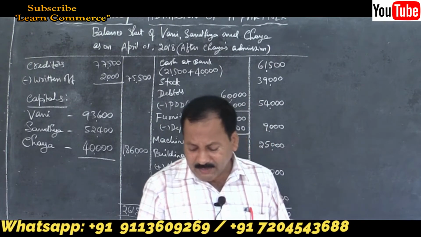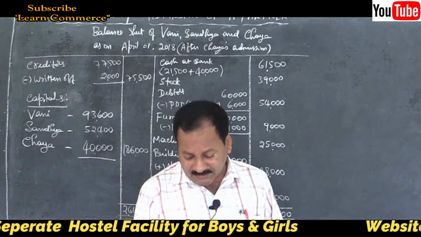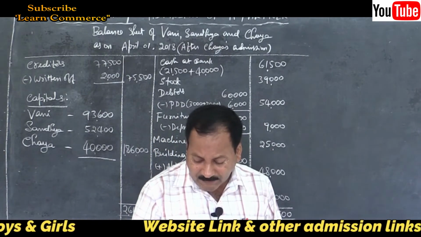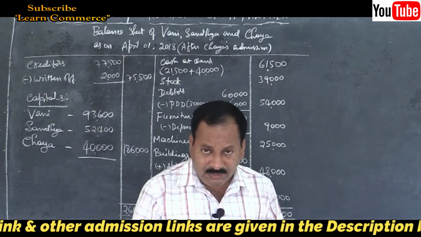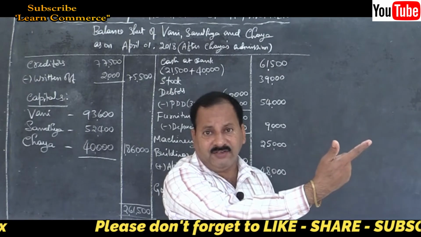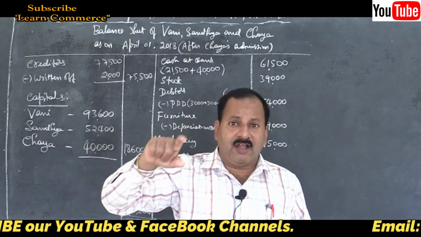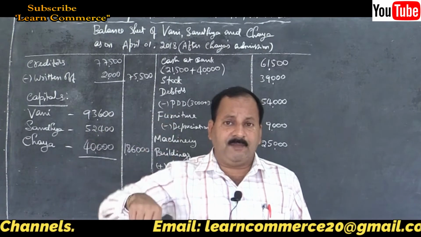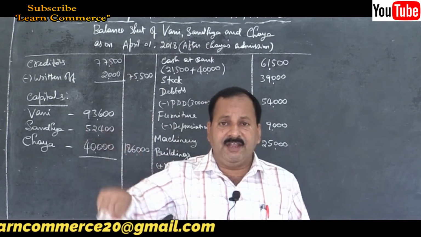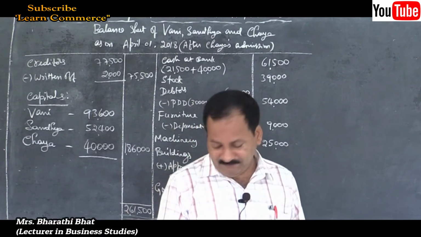Motor car and machinery have to be depreciated by 20% and rupees 3,800 respectively. That means motor car is to be depreciated by 20%. No doubt it is a loss, a decrease in the value of the asset, so debit side of revaluation account. And in the balance sheet on the asset side, motor car, inner column, less depreciation at the rate of 20%, deduct and write in the outer column. Very simple, right?